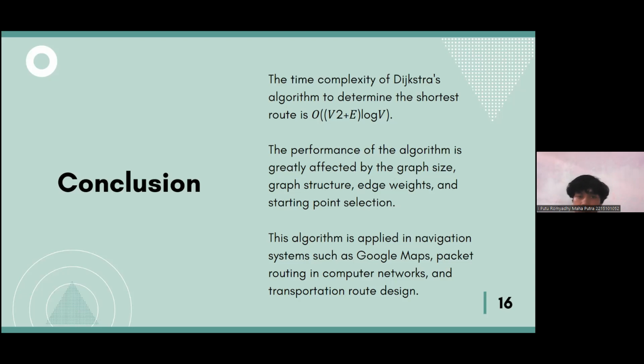The performance of this algorithm is greatly affected by the graph size, graph structure, its weights, and starting point selection. This algorithm can also be applied in navigation systems such as Google Maps, packet routing in computer networks, and transportation route design.